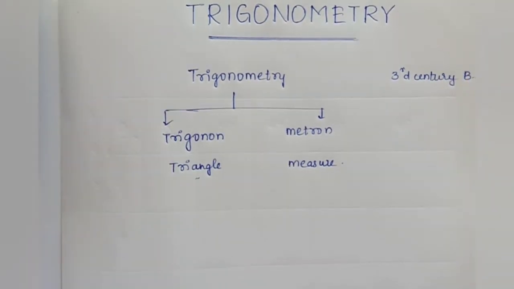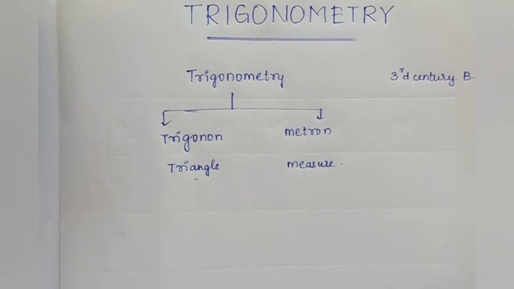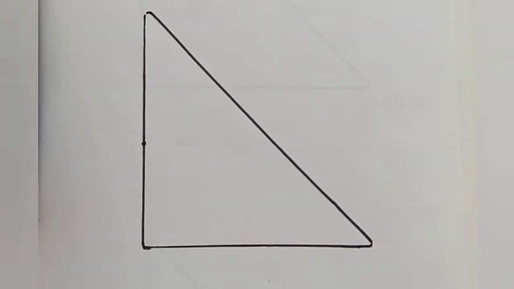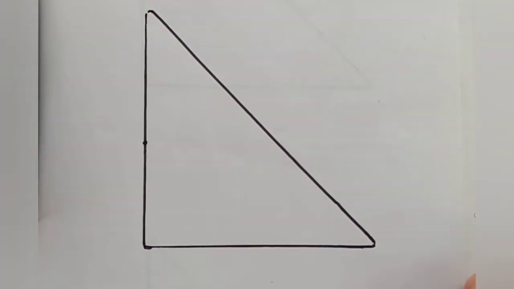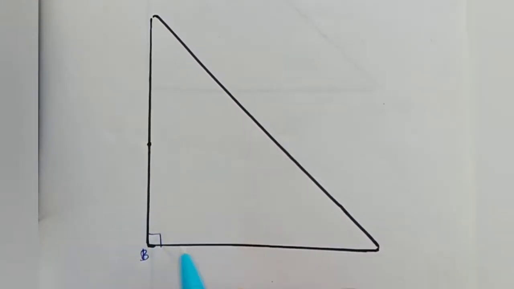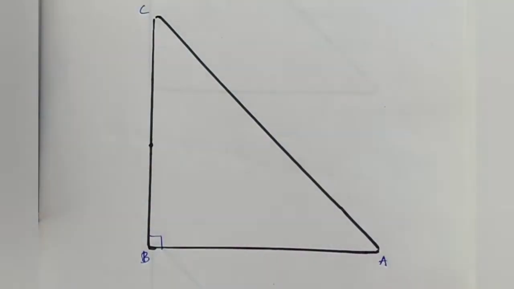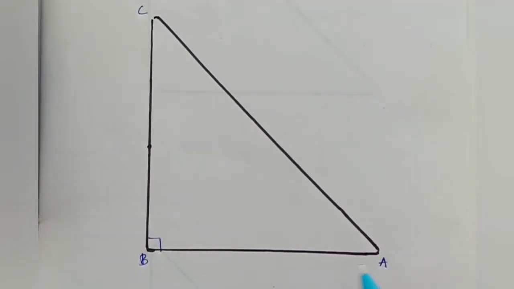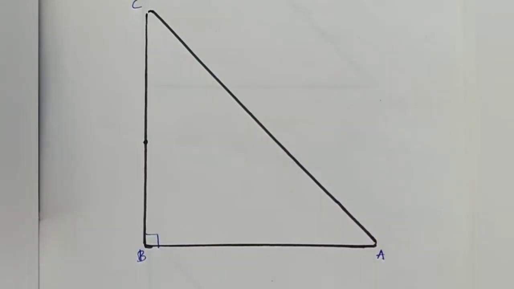The trigonometry that we are discussing now is mainly based on right angle triangles. First, let's start with naming the sides in a right angle triangle. Let's take a right angle triangle, right angled at B. This is A and this is C. Let's call this triangle ABC.